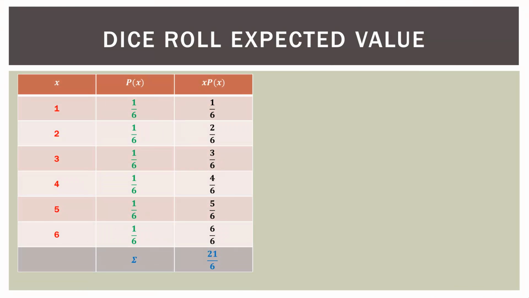So let's just talk briefly about the expected value. Again, I covered this in the previous video, but I'll do a quick walkthrough so you can see. On the left-hand side, in the red, we have each individual outcome on our die. So we have 1, 2, 3, 4, 5, 6.